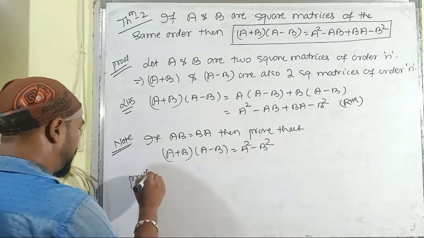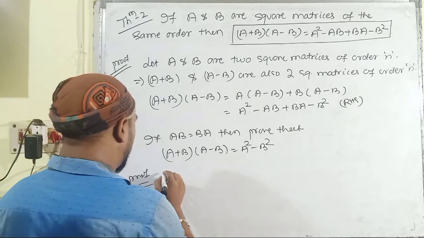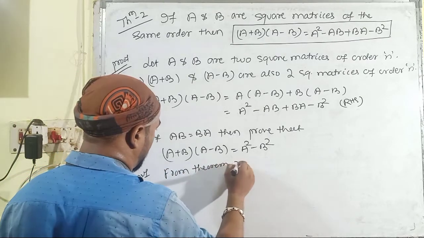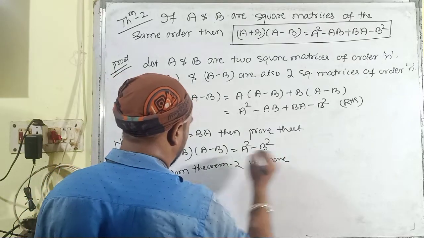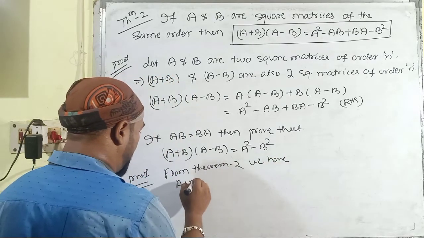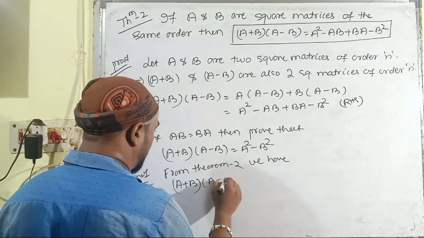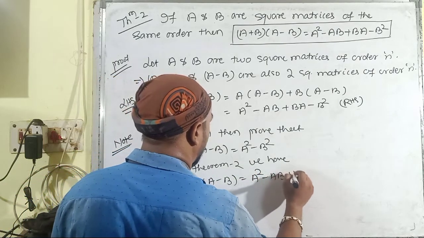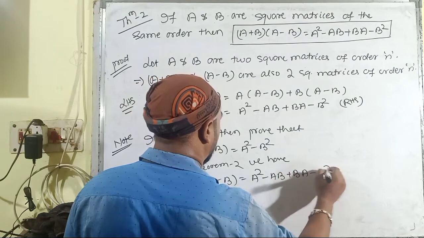And here it is the proof. From theorem 2, we have A plus B multiplied with A minus B is equal to A square minus AB plus BA minus B square.